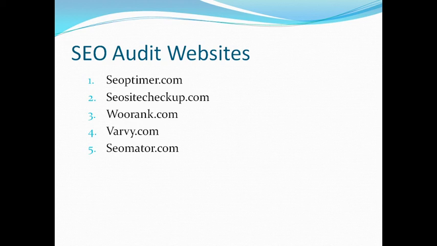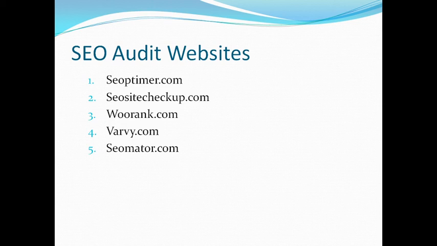Okay, so search engine optimization audit tools are here. First is seoptimer.com, then seositecheckup.com, third is urank.com, then woorank.com, then seomator.com. So these are your 5 sites. Here you can check your websites.